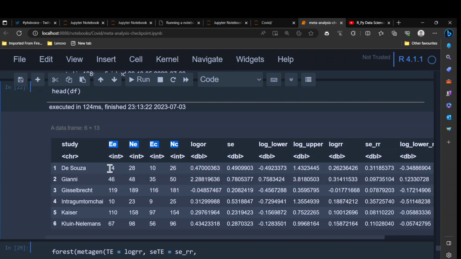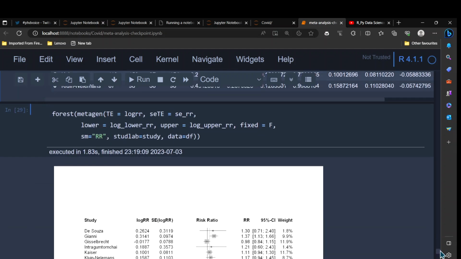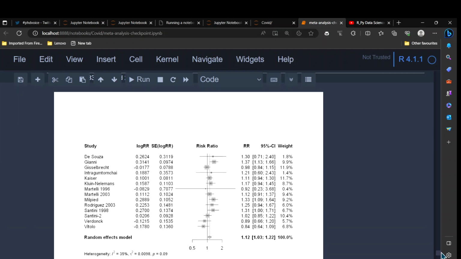If they are adjusted, you can't easily calculate them from these values, because they are adjusted for some other variables. So in that case, you will have to calculate by hand the log odds ratio, and after that you simply pass it to the metagen function, and then the rest is done by this function,